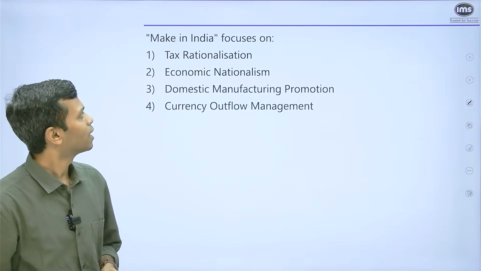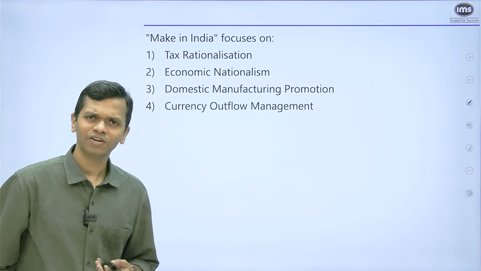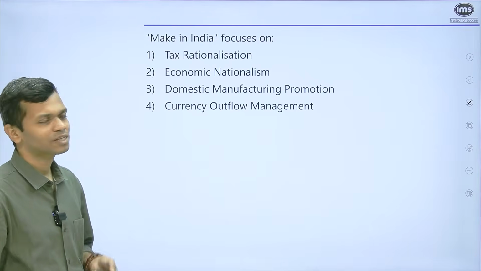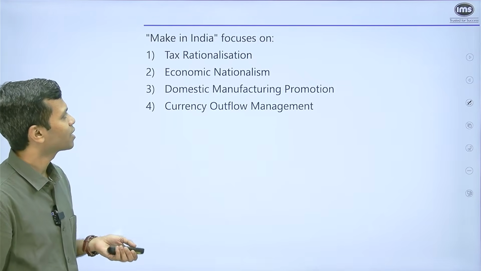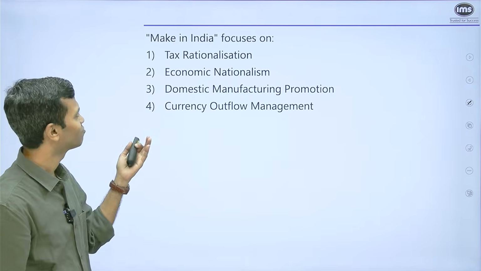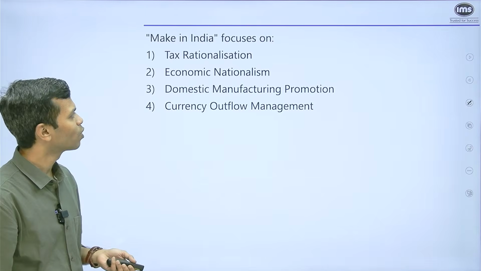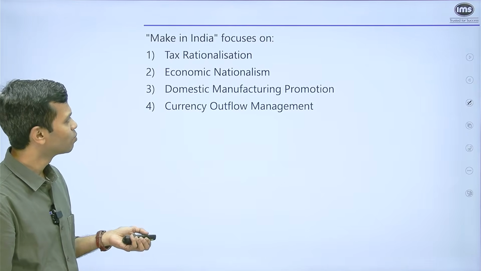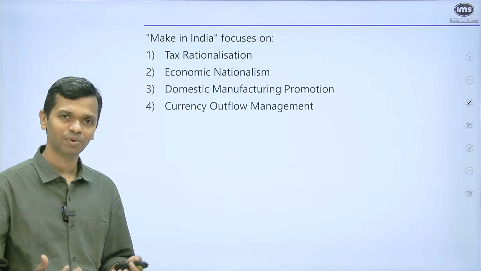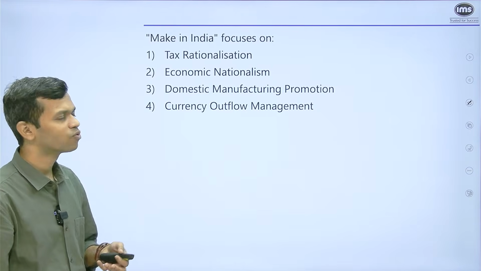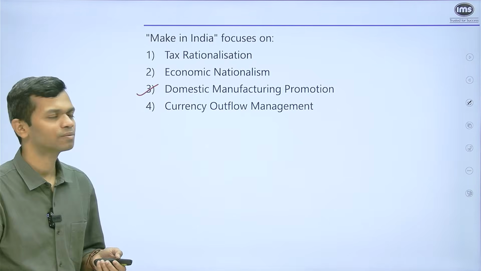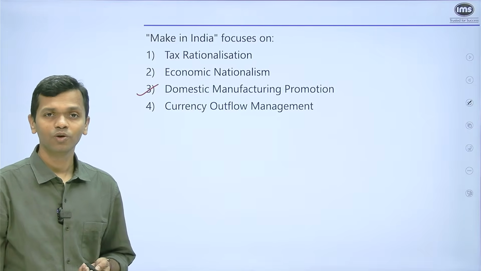Let's move on to the next one, and this says Make in India focuses on. A very simple question. Even if you haven't read anything, you should be able to answer this, because just see what the options are. The first one says tax rationalization. Now, would the government run such a big scheme like Make in India for tax rationalization? No. Economic nationalism? Definitely not. Domestic manufacturing promotion? Yes, they want more and more people to manufacture within India. That is why Make in India was started. Currency outflow management? Definitely not related to Make in India. So the answer for this question is domestic manufacturing promotion. We'll move on to the next question.